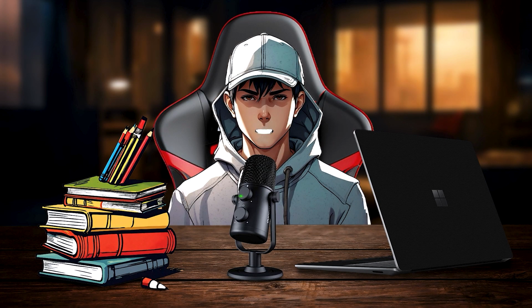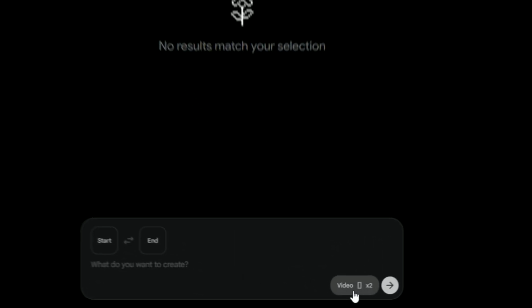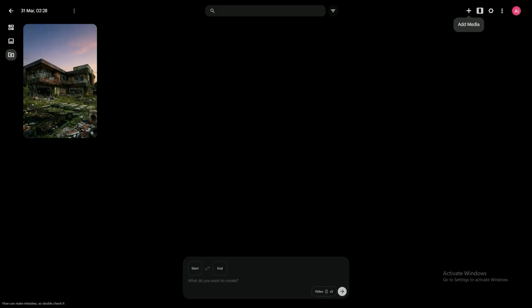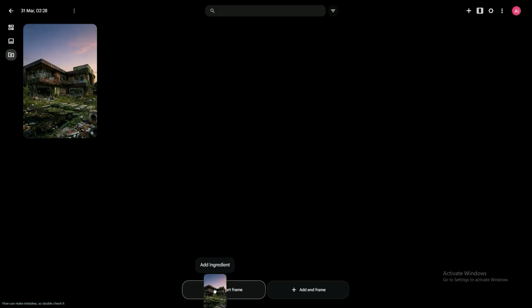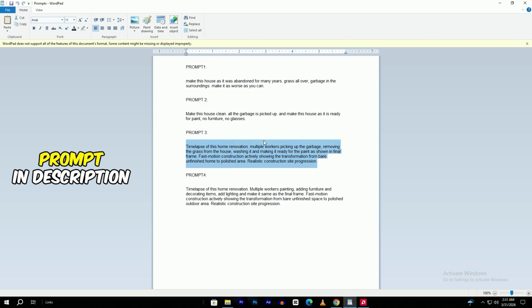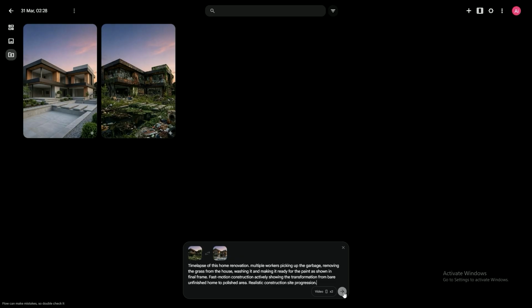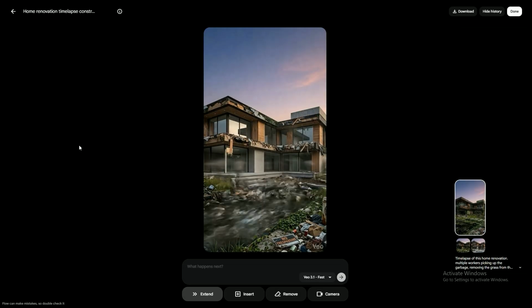Now comes the most important part, where we turn these images into a satisfying video. Open Flow AI and select the Frames to Video option. For the first clip, set frame 1 as the abandoned house and frame 2 as the mid-renovation image. Then write a prompt like smooth, cinematic renovation time-lapse with realistic lighting changes and construction progress. Hit generate, and your first transformation clip will be ready.